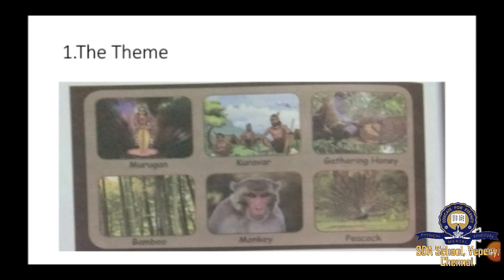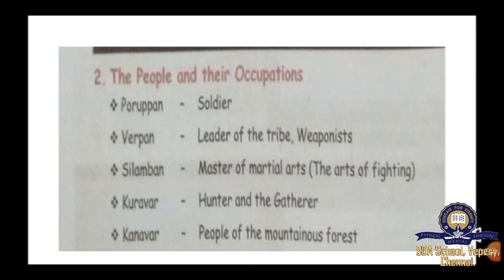Okay. Next, the theme of the Kurunji land. What do you mean by theme? It deals with God, people, occupation, plant, flower, animal, bird, and musical instrument. Okay. The God is Murugan and the people are Kuravar and Kuratiyar. Occupation is hunting, gathering roots and honey. Plant and flower: bamboo, Vengai, and Kurunji flower. Animals and birds: monkey, deer, peacock and parrot are there. What are the musical instruments they are using? Kurunji yal.